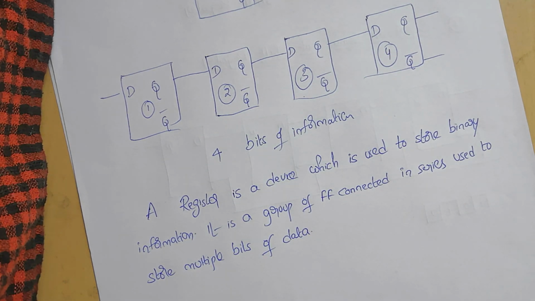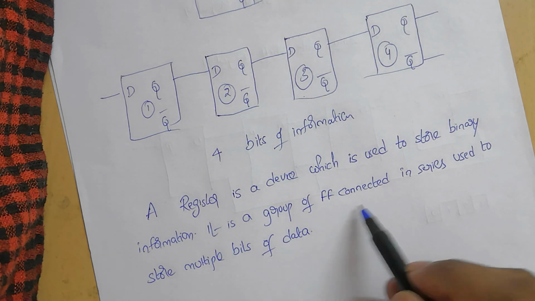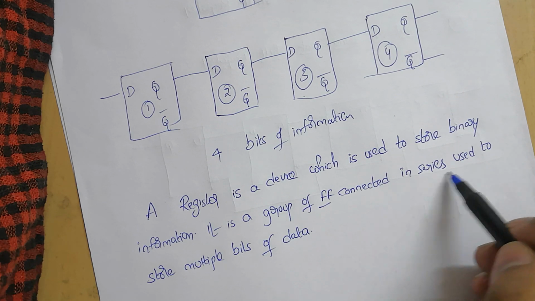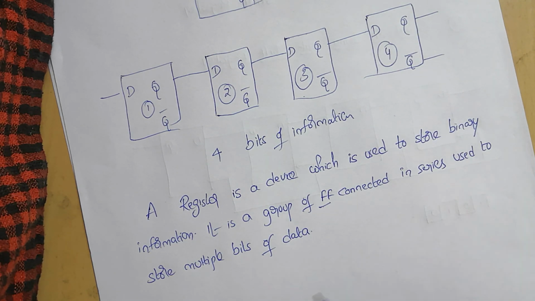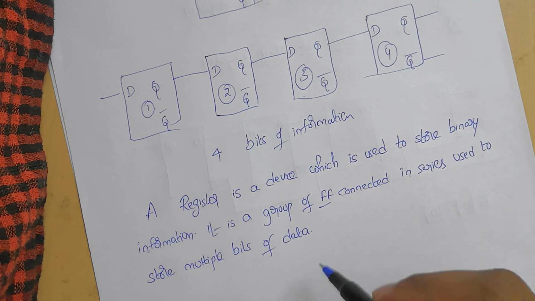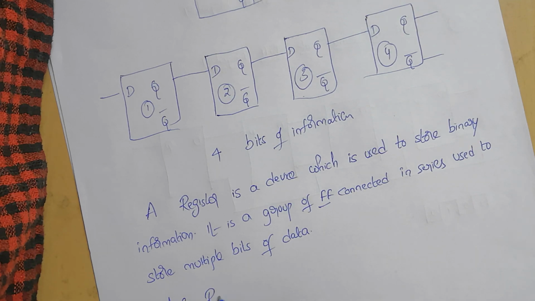Once again I repeat, a register is a device which is used to store binary information, and it is a group of flip-flops connected in series used to store multiple bits of data. The information stored within these registers can be transferred with the help of shift registers.